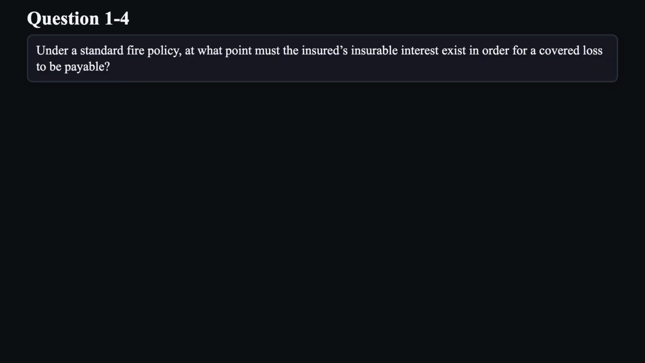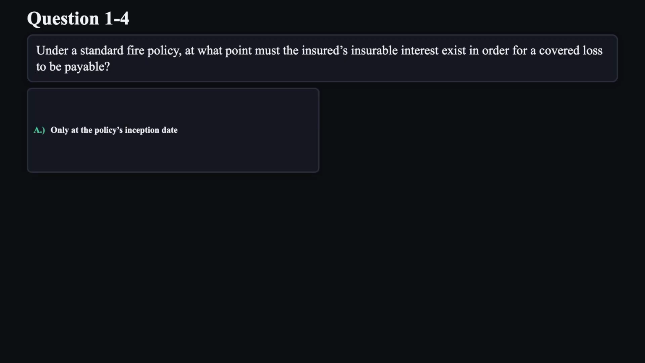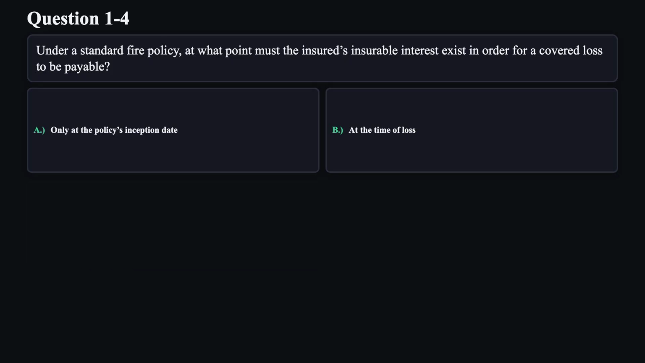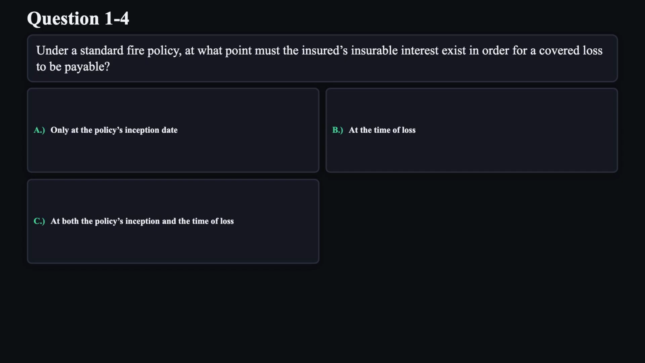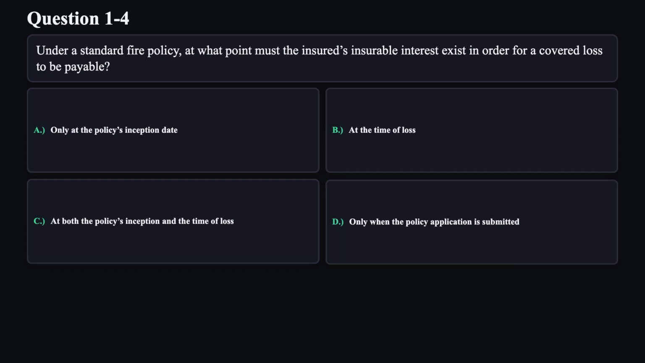Question 4. Under a standard fire policy, at what point must the insured's insurable interest exist in order for a covered loss to be payable? A. Only at the policy's inception date. B. At the time of loss. C. At both the policy's inception and the time of loss. D. Only when the policy application is submitted.